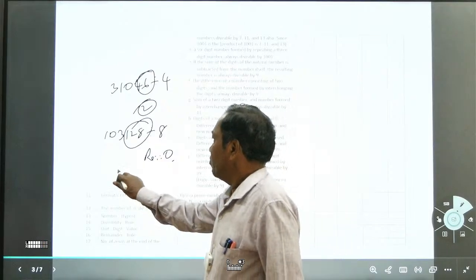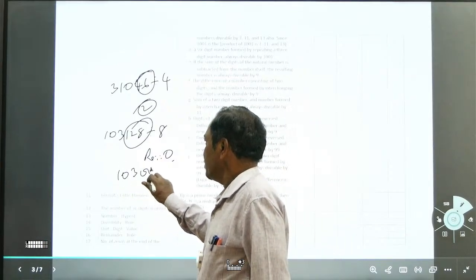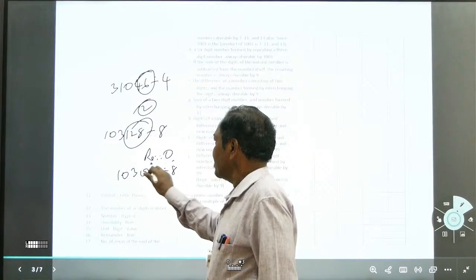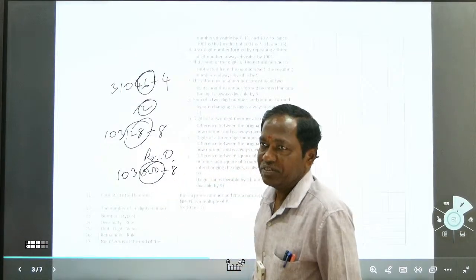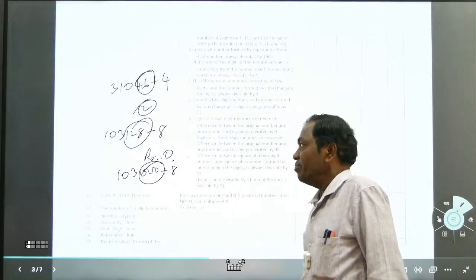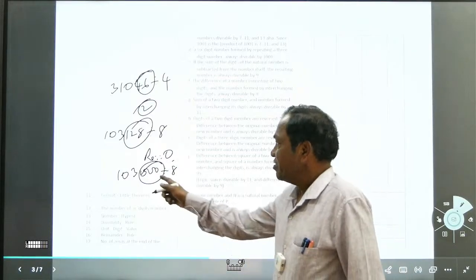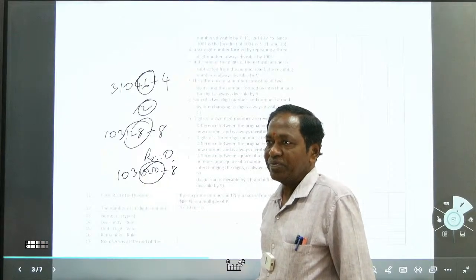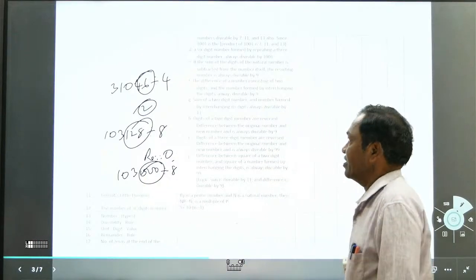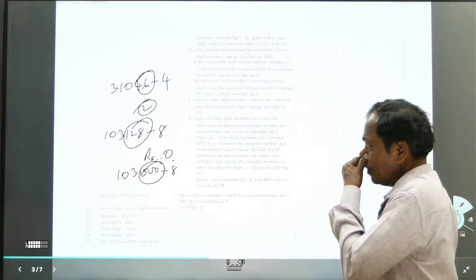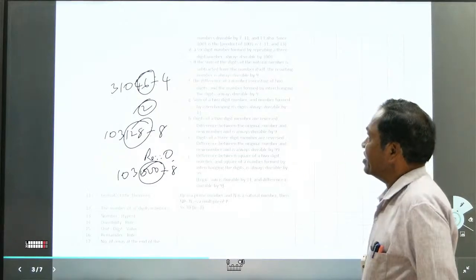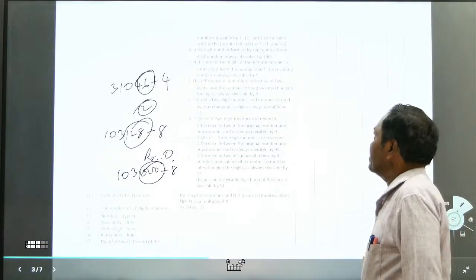Okay. And 1000, three zeros, divisible by 8? Yes, the last 3 digits are 3 zeros, which is a multiple of 8, because 1000 is a multiple of 8. It means this is equal to 1000, and 1000 is a multiple of 8. Remember that another remainder is there, that is what the remainder means.